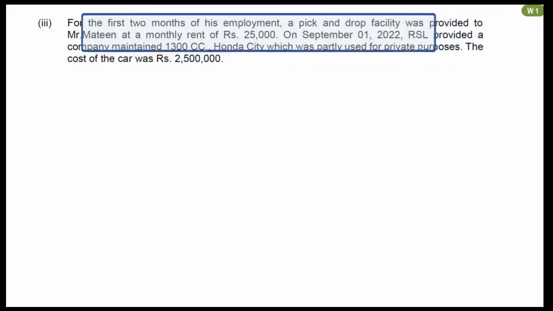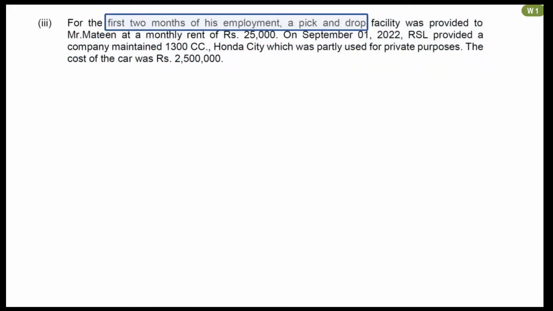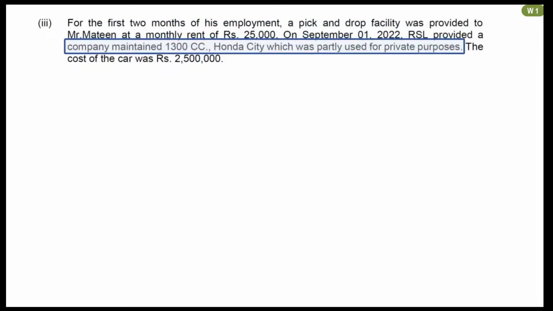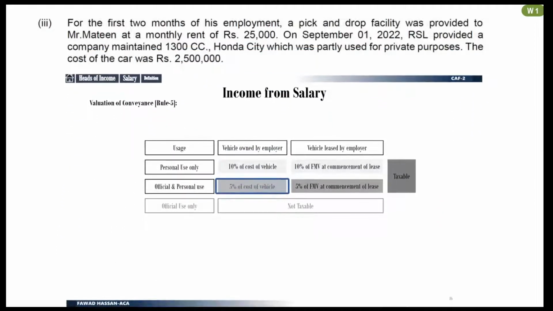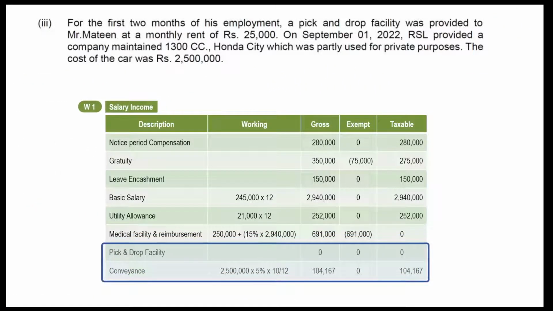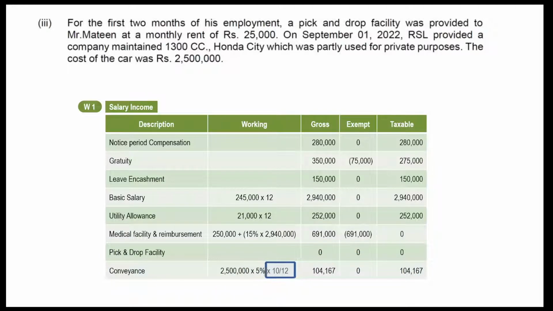Rented vehicle for pick and drop will have no impact on income calculation. Company maintained car will be valued according to Rule 5. The cost of vehicle will be multiplied by 5% to find value of this perquisite. Mention these values in your working. Don't forget to use 10 by 12 factor, because vehicle was provided for 10 months, starting from 1st of September.